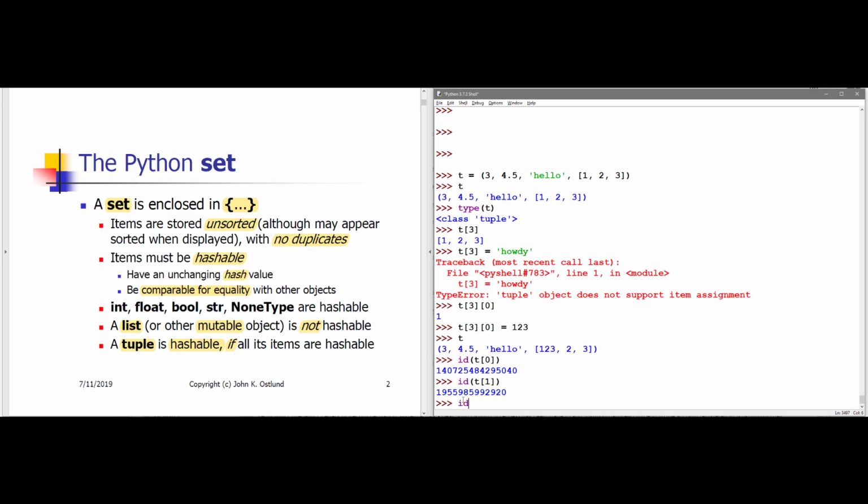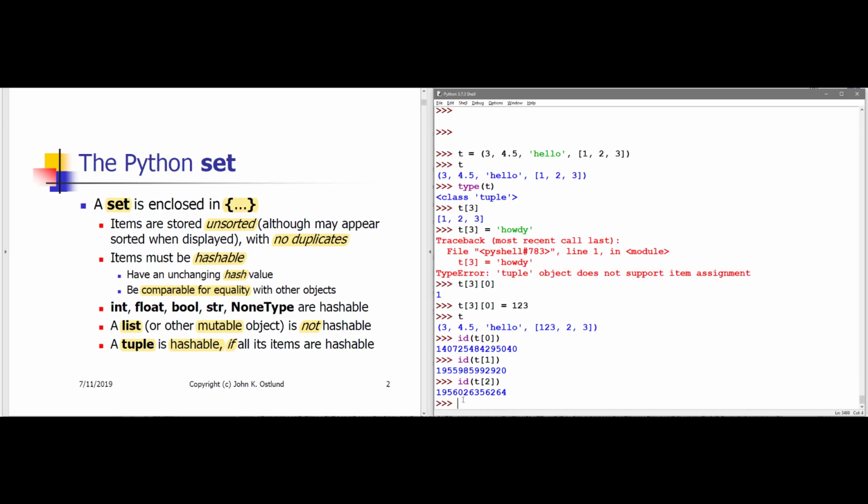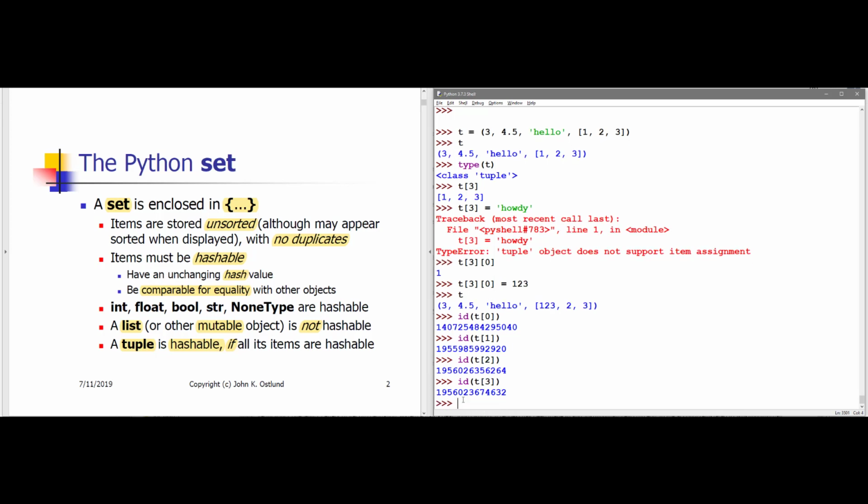ID of t sub 2, I get some number. ID of t sub 3. This is the ID of the list. I get some number. Now, I'm not permitted to change these items to other items. I can't say t sub 0 gets 123.